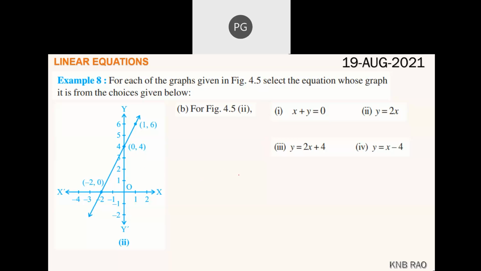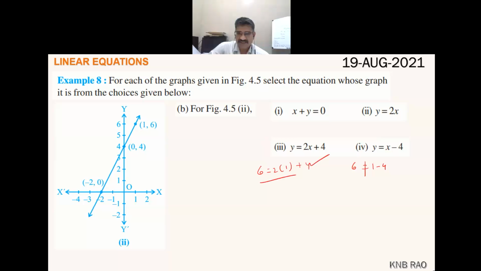Amongst the third and fourth, you have confusion. (0, 4) satisfies both, isn't it? Now (1, 6): when I substitute here, 6 equals 1 minus 4 is not true. So (1, 6) lies on the line y equals 2x plus 4. 6 equals 2 of 1 plus 4. This is right. So the third one is correct.